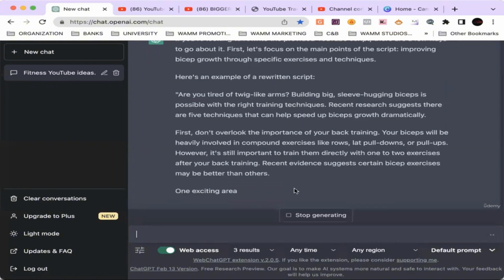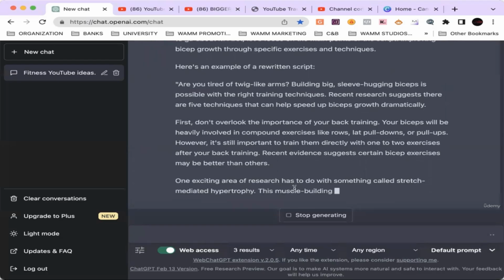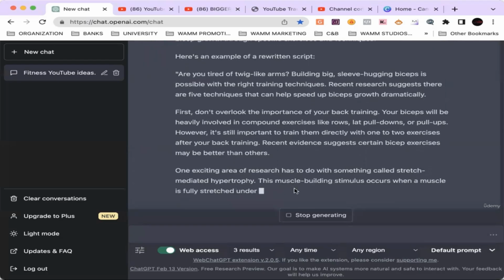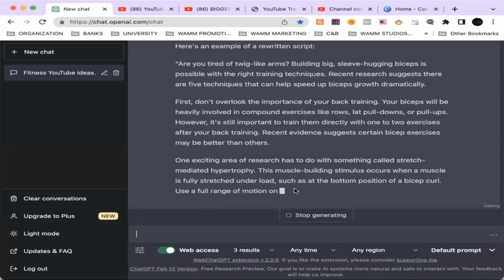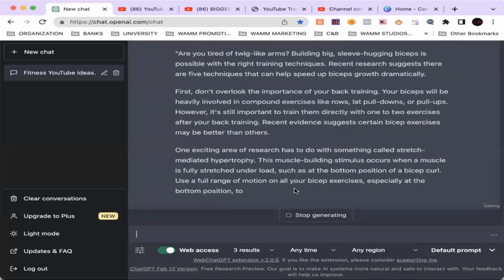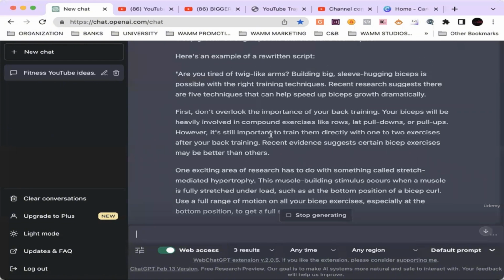That easy, y'all. So off the rip, all you have to do is let ChatGPT do the work, and now you have an entire script. And with this script, it kind of also helps you as far as what to do in the video. It kind of gives you the storyline as well. So I think that's amazing.